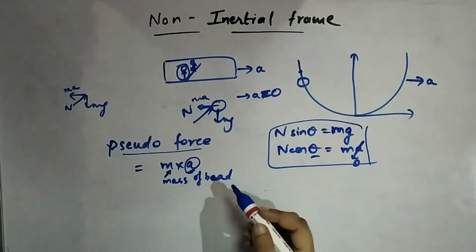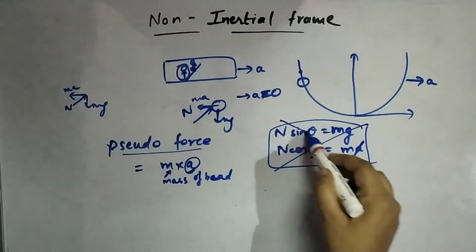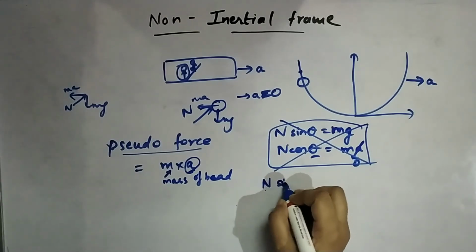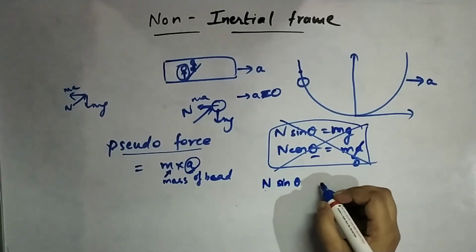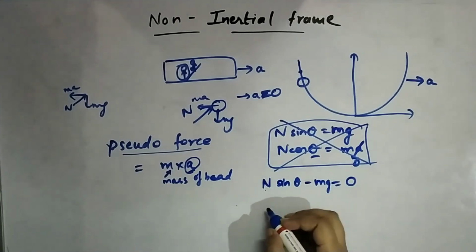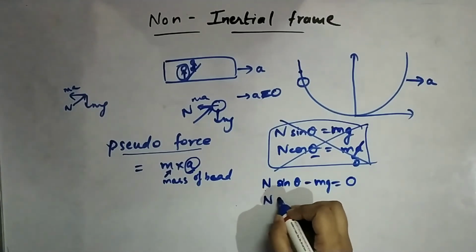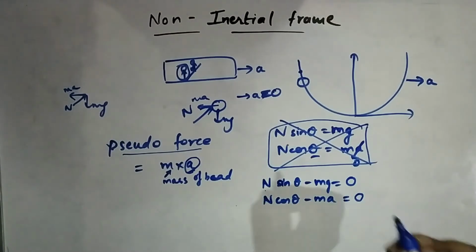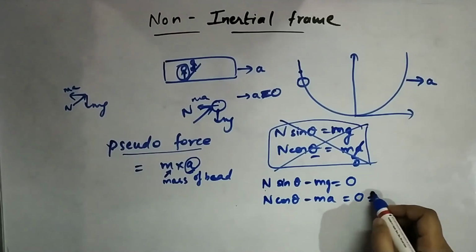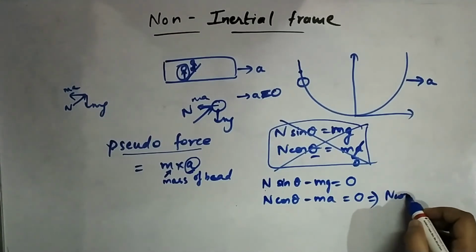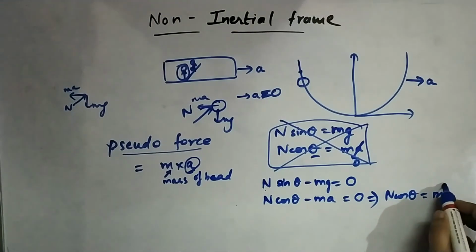Now we will write the equation of motion again. So this is not valid. Alright, so n sin theta, the other force is minus mg equals 0. The x equation will be n cos theta minus ma equals 0. If you again take this ma over here, this will become n cos theta equals ma.